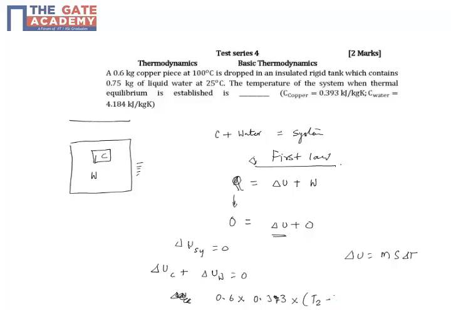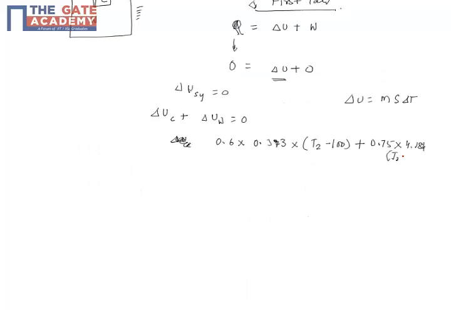Here the final temperature is T2, initially it is 100, plus the change in internal energy of the water: 0.75 kg into specific heat 4.184 into delta T. Finally they will attain an equilibrium temperature, but initially it was 25, so T2 minus 25, is equal to 0.